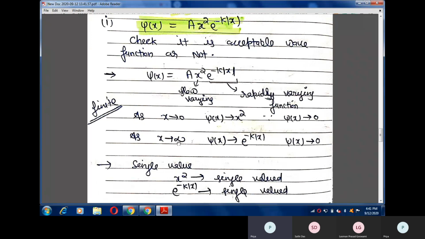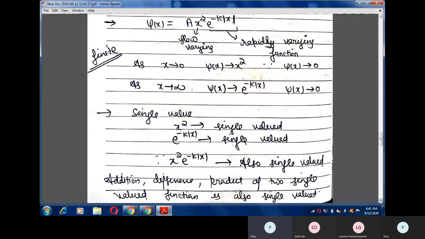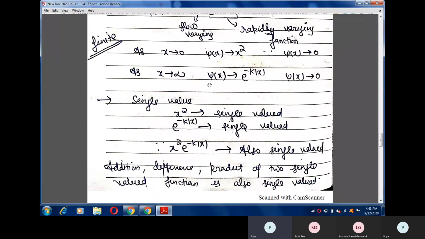In the same way, if x goes to infinity, then the wave function will approach e raised to the power minus k mod of x, and for x equals plus minus infinity, this wave function also goes to 0. So this wave function is a finite wave function. Now the next property is single valued. This property should also be satisfied by an acceptable wave function.